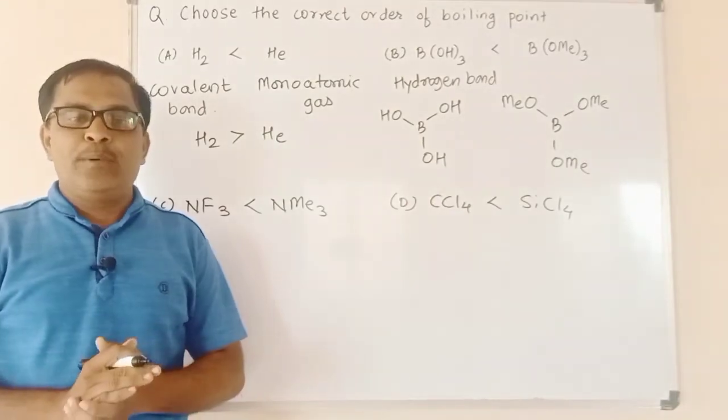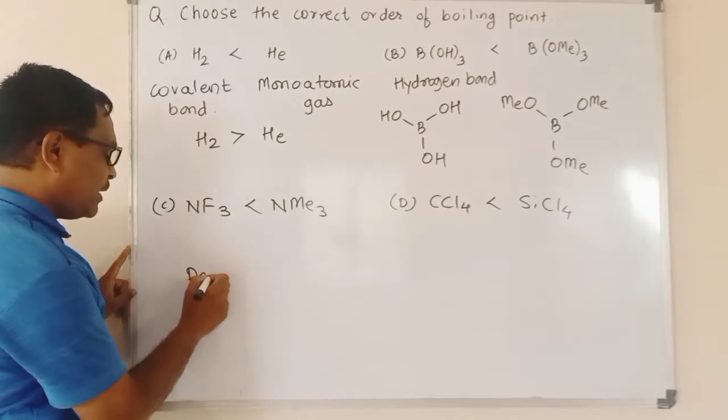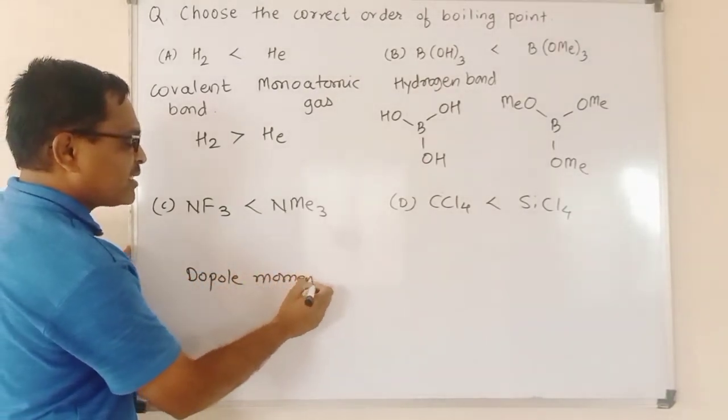In these two compounds, the boiling point is decided on the basis of the dipole moment exhibited by the two substances.